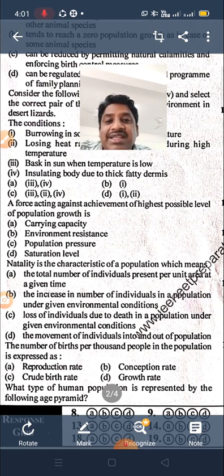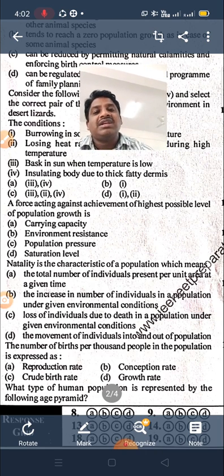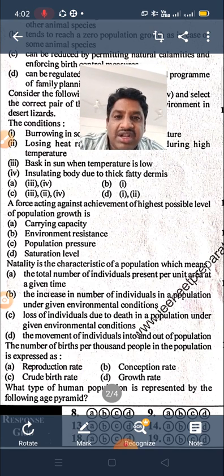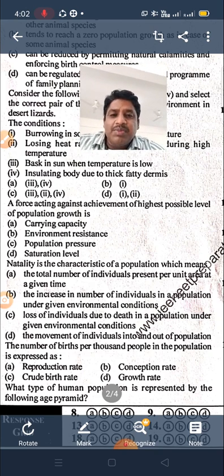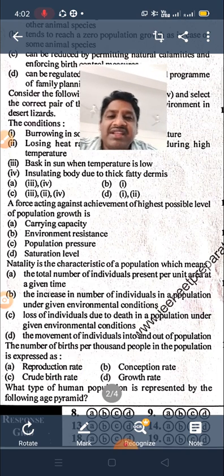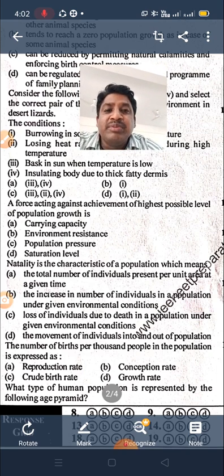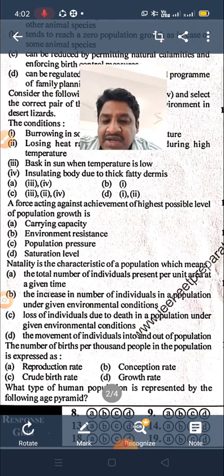Carrying capacity, you already know, is indicated by capital K. Whenever resources are limited, they support only the maximum number of population, and there is no further increase in growth. We call it carrying capacity.